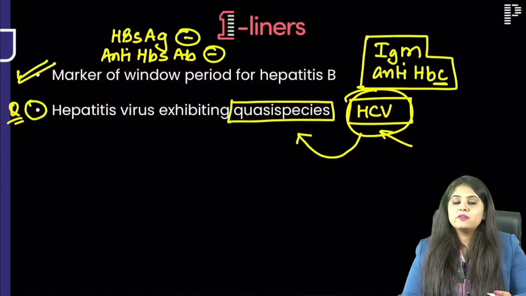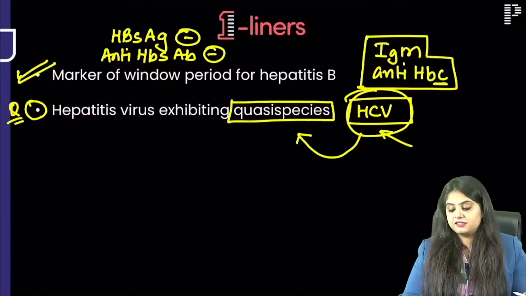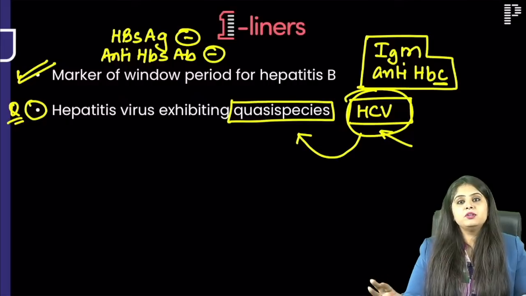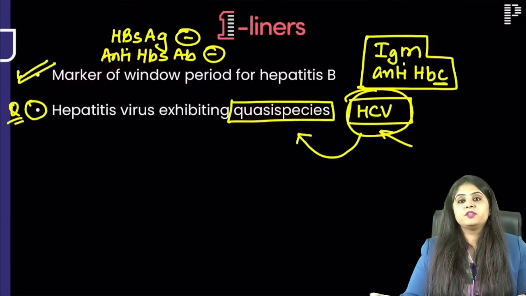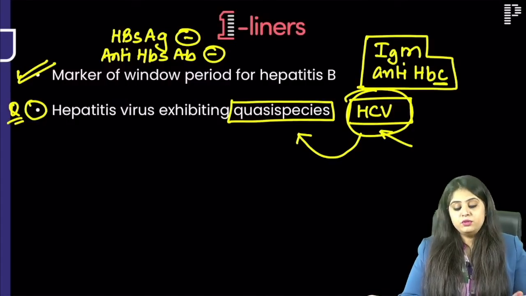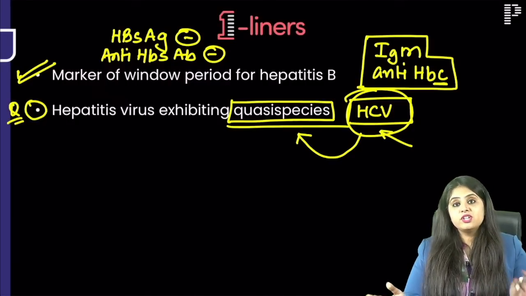Then I try making a new vaccine, it has changed again. It keeps mutating and changing, so a vaccine has never been successful. That Telegram scammer who keeps changing usernames and scamming people is hepatitis C. Next time, firstly, do not pay these people. And if you ever get stuck and he or she changes the username, that is quasi-species.